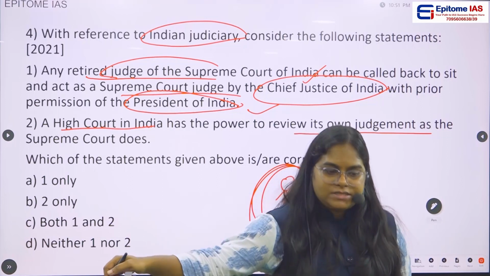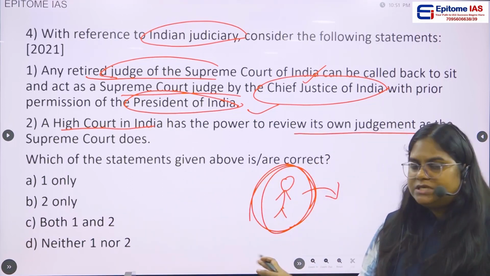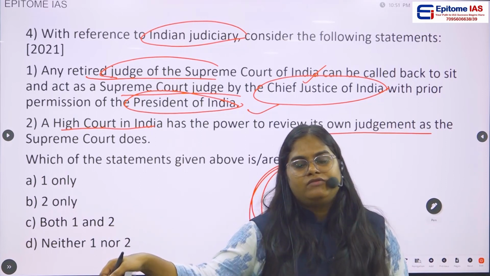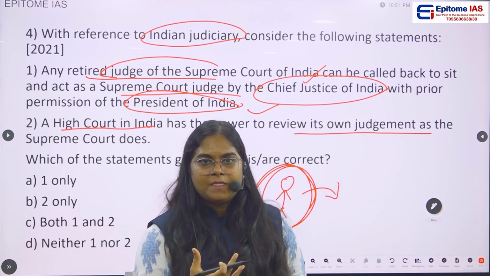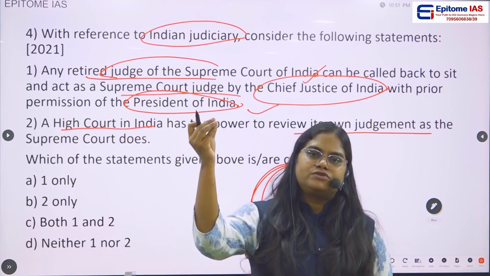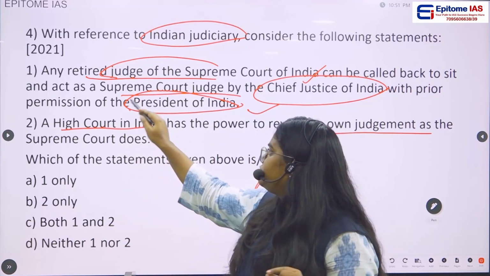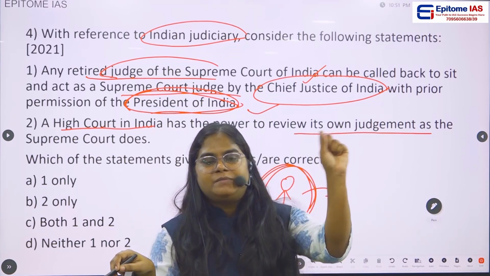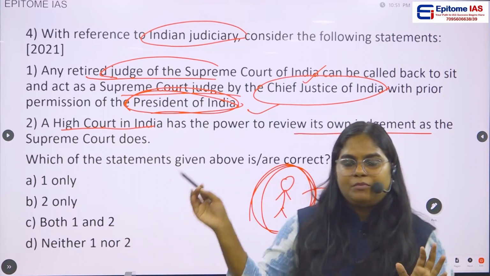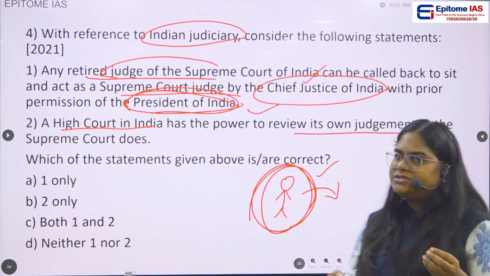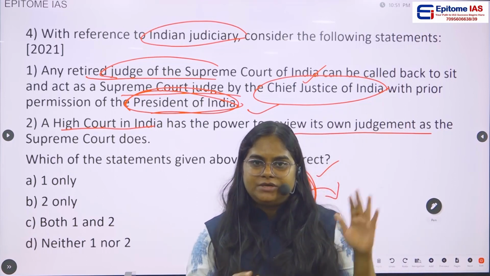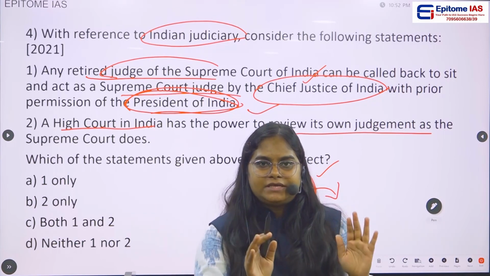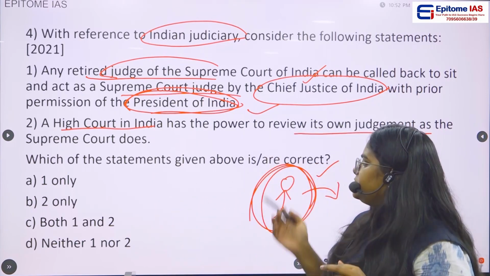Even after retirement, if there is a need for judges in the Supreme Court, then the Chief Justice of India, with the prior permission from the President of India, and this is important, can appoint this person as a temporary judge, not a permanent judge, obviously, because he has already retired. So for a temporary time period, he can be appointed as a judge of the Supreme Court. This is a correct statement.